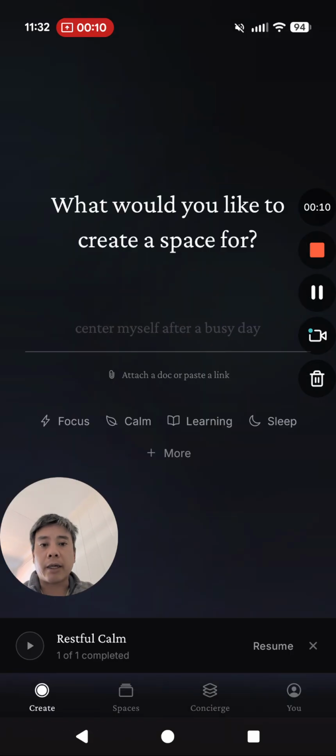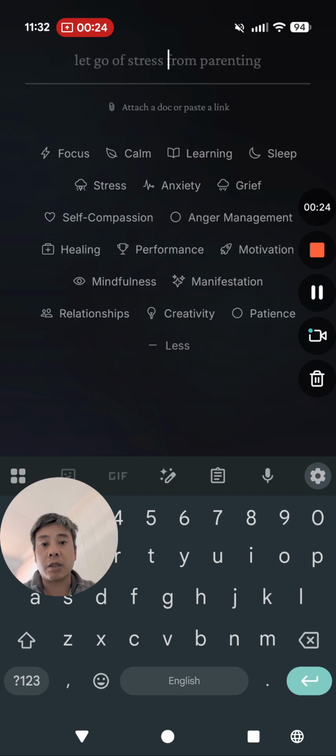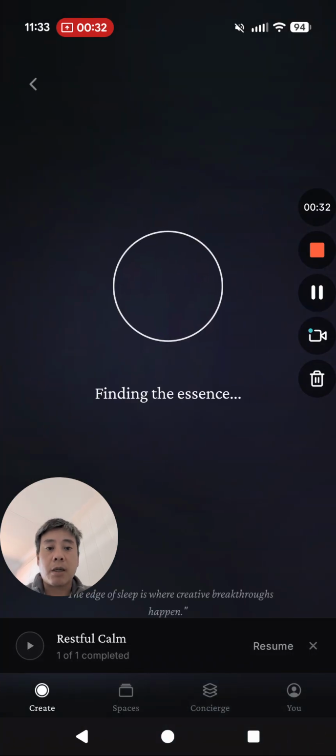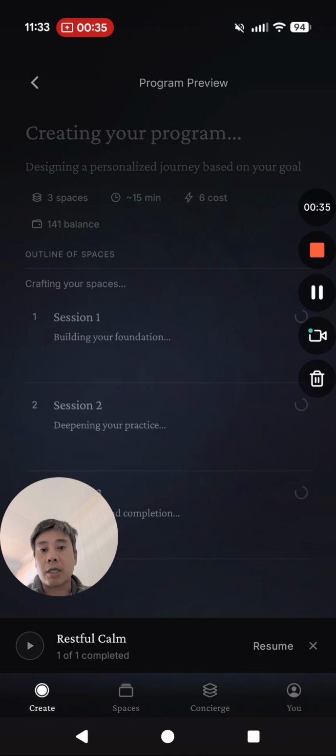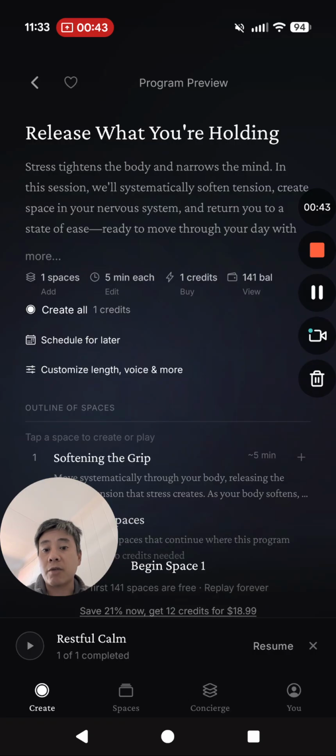As you can see, the whole point of this is to create personalized guided audio sessions, which could be meditation, could be affirmations, all sorts of stuff. You can see all the different options here that someone could work on. Let's say I'm working on stress, help me release stress. I'm listening to it during the daytime. In a couple seconds, what I'll get is a complete program of multiple audio sessions that'll guide me through my stress. I can be as specific as necessary, pointing to specific things, events, people, whatever, and it'll speak exactly to that. So that's Whitespace in a nutshell.